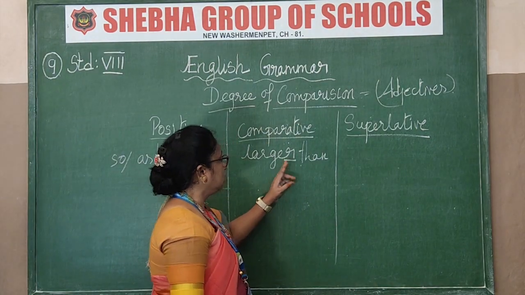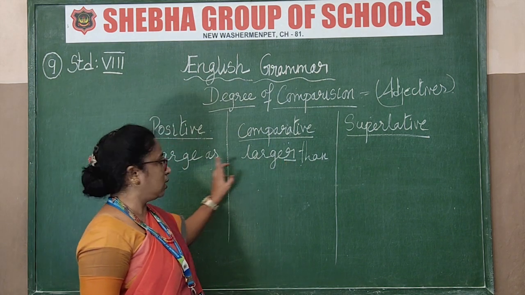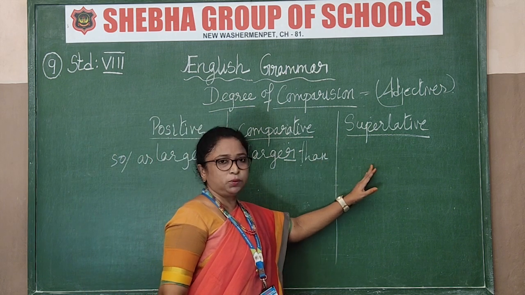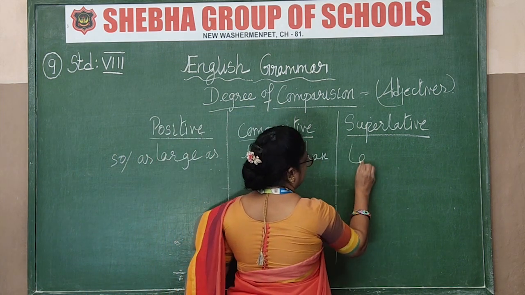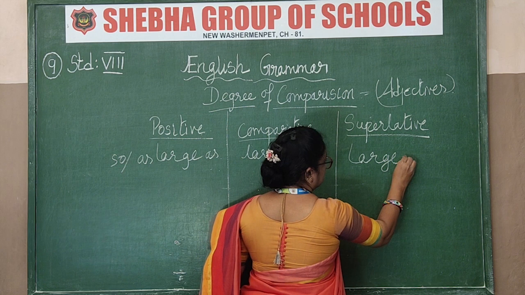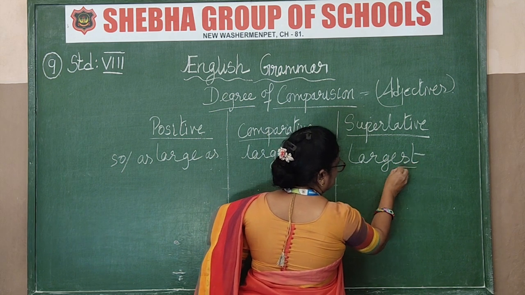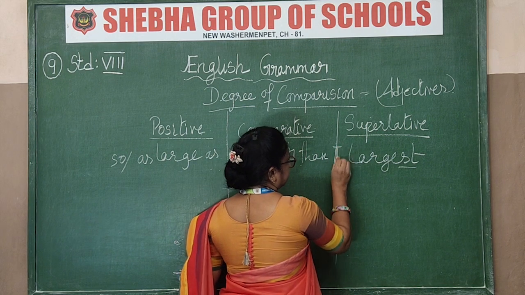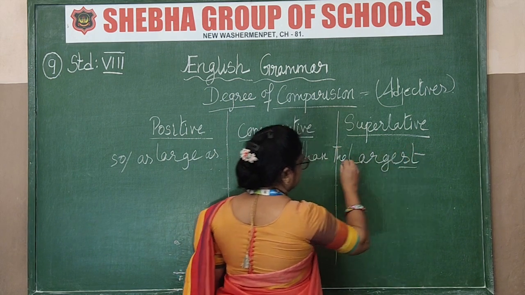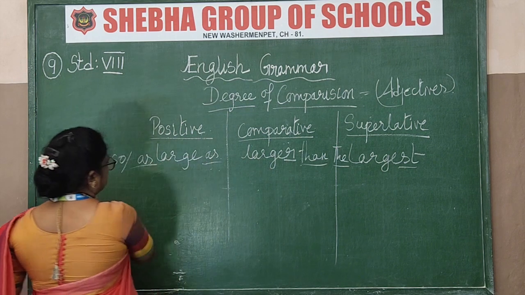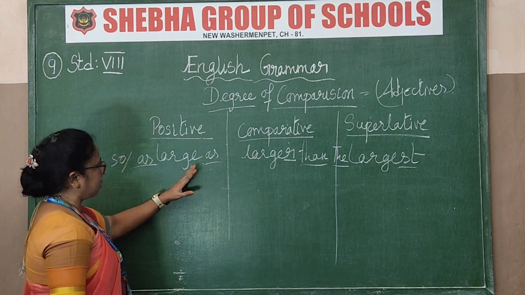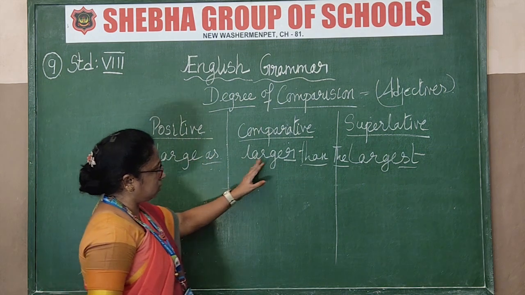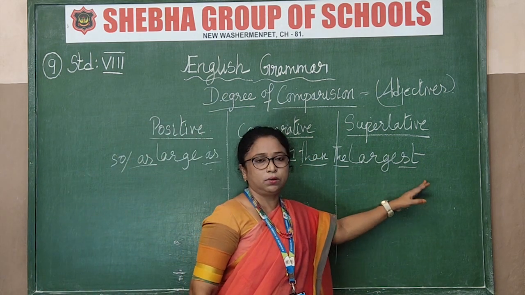You just have to add R. Large, you add R, larger than, and here in the superlative degree you add ST, largest. See that E you take out and add EST, the largest. These are the clues. So as large as, larger than, the largest. Got it now? How to write?